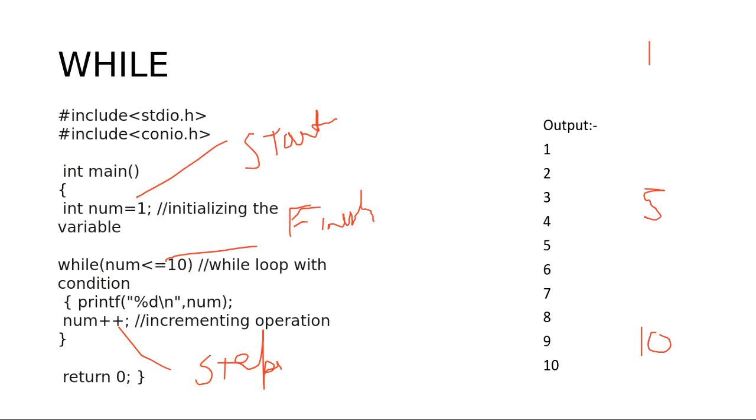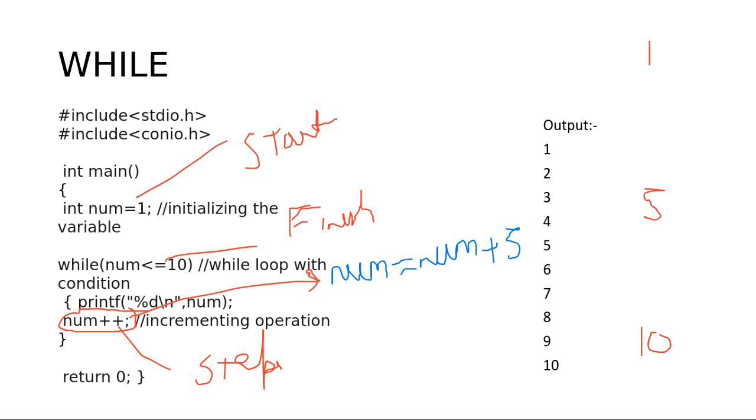This line num++ will change, because we are changing the steps, so it will be num = num + 5.